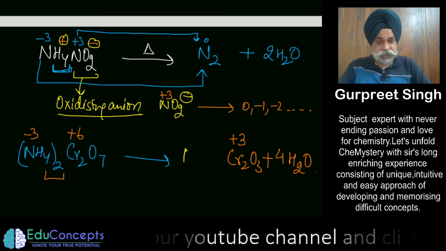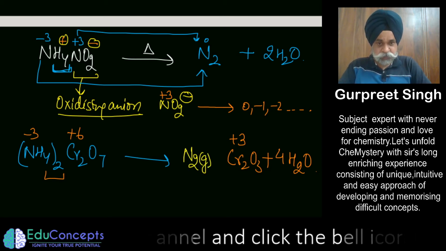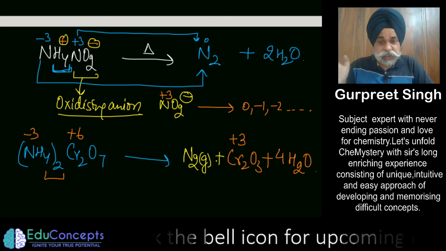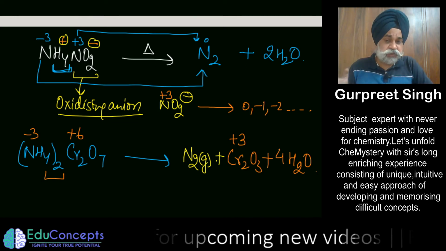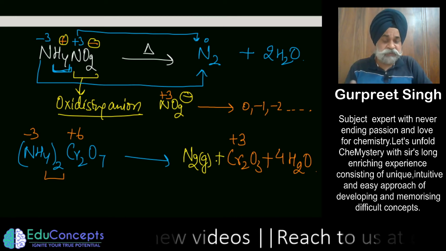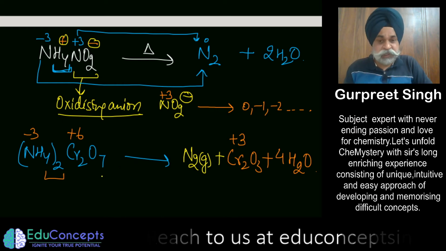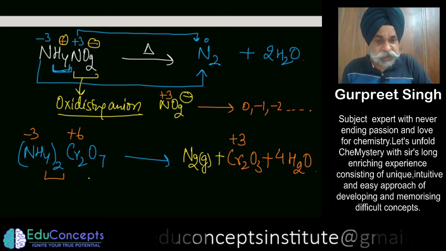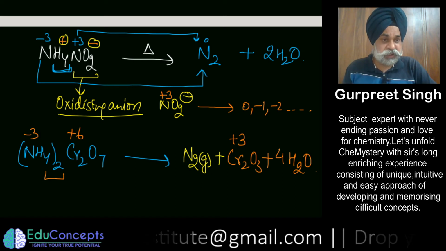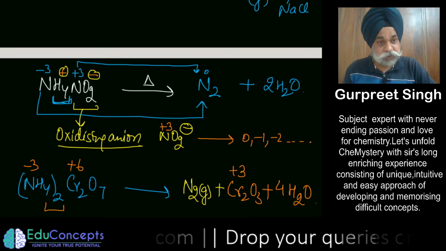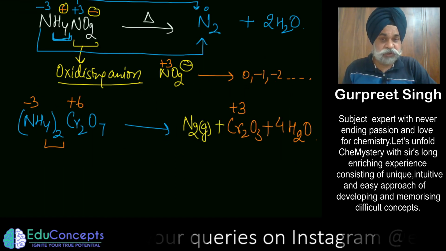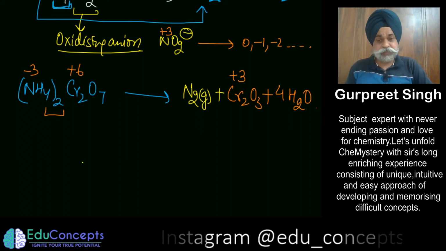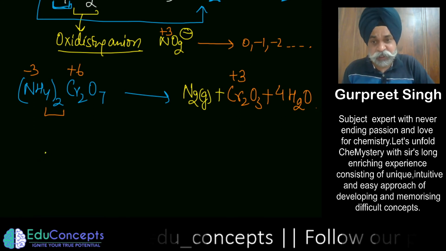And along with that, what I'm trying to do is, along with this reaction, give you small tricks by which you could understand how I get nitrogen during the thermal decomposition of an ammonium salt. But that ammonium salt must be with some oxidizing anion. Let me write one more.